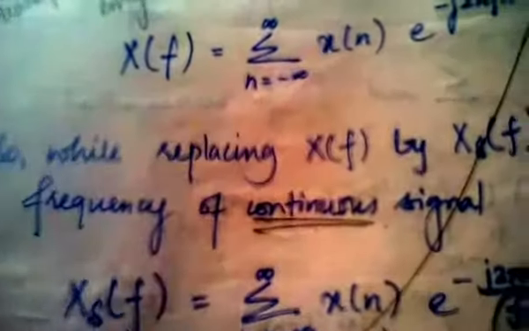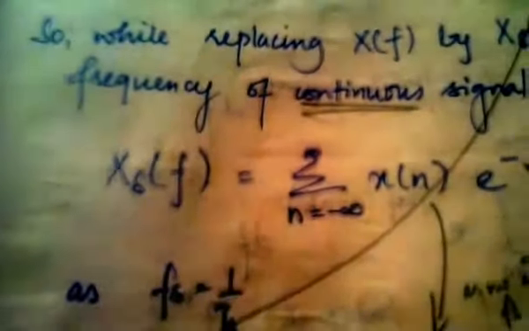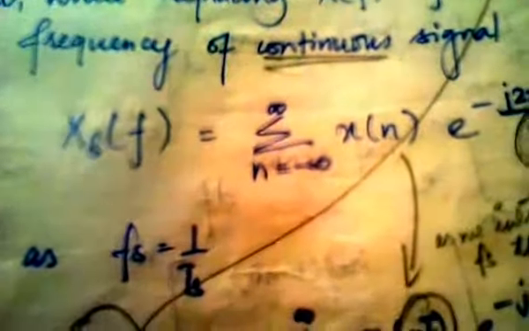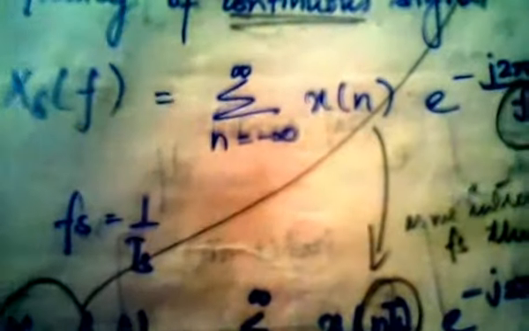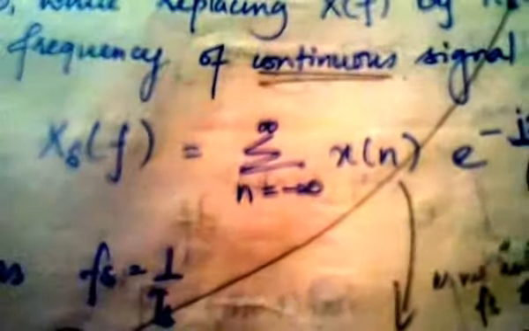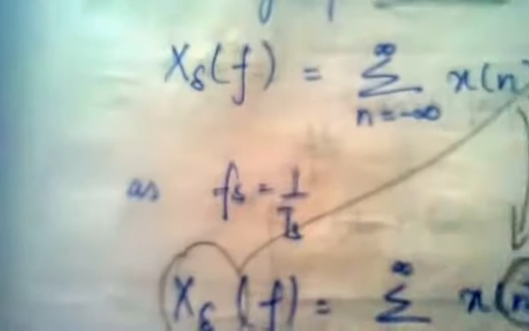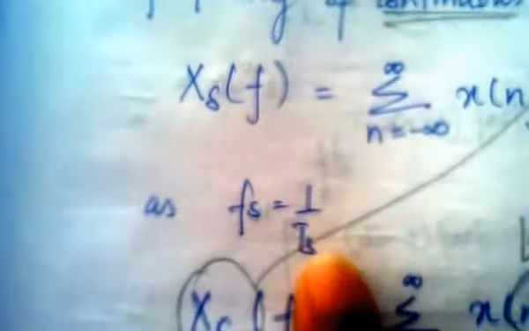Next, while you replace x of f by x delta of f, then f becomes the frequency of the continuous signal. That is, from digital you have converted into continuous. Now x delta of f is equal to summation n equal to minus infinity to infinity x of n e power minus j 2 pi f n by fs. To convert the continuous frequency to discrete frequency, you multiply it by this factor of fs. Then fs is equal to 1 by Ts. That's how you represent frequency and time together.